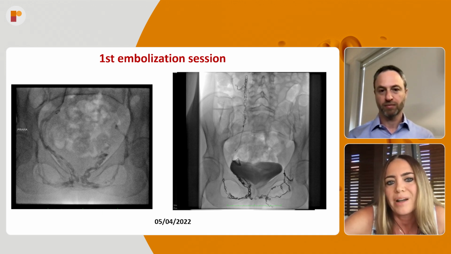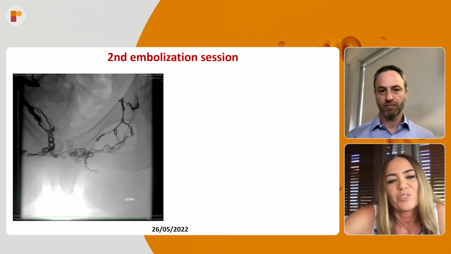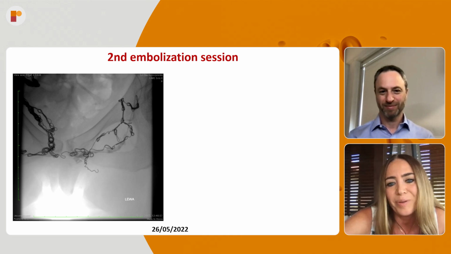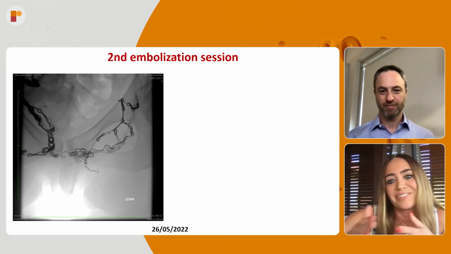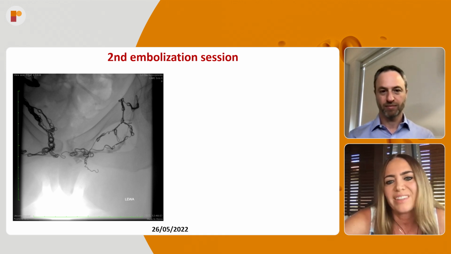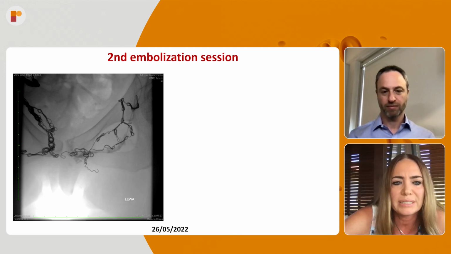So we decided also to do the embolization of the ovarian vein. We combined sclerotherapy with the coils. And because of economic reasons, we couldn't put so many coils. That's why we decided to divide the treatment into some sessions. So the second session, because nothing had changed with her varicose veins, 6 weeks after, we performed another treatment, and we did the venography.